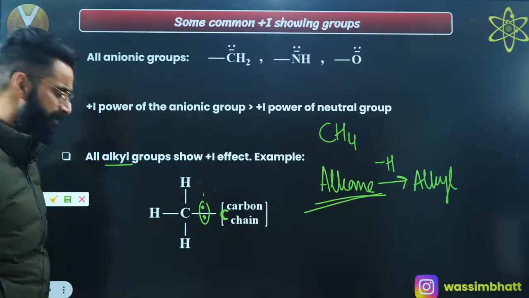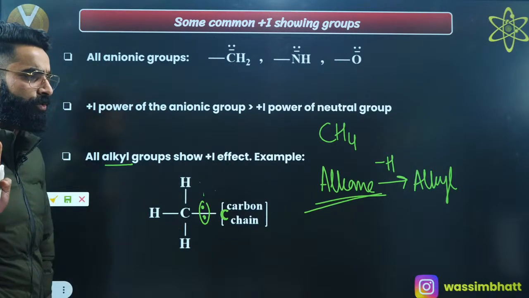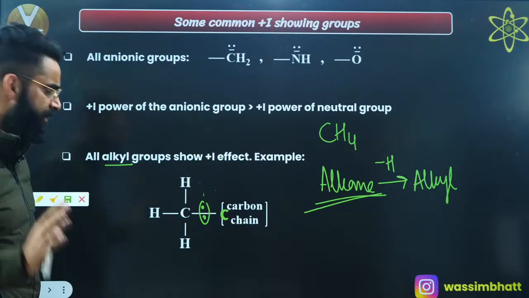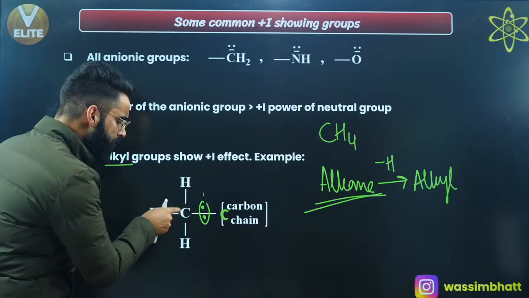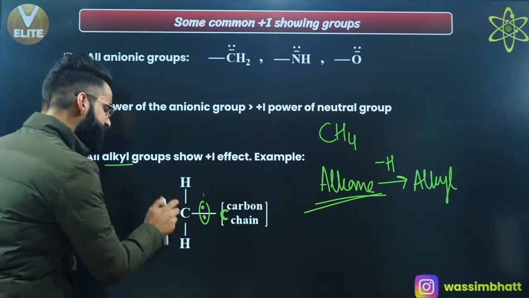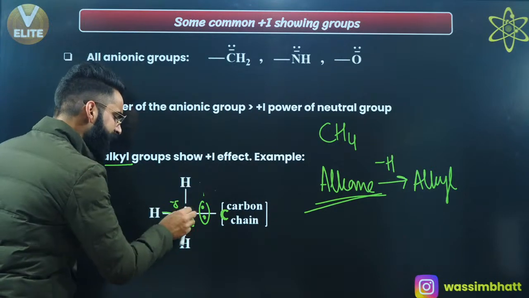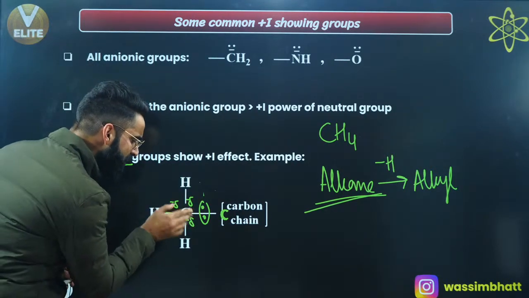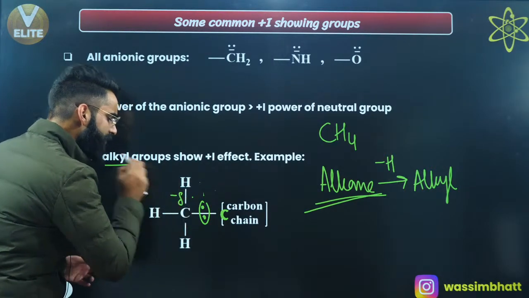But at the same time, people, if I ask you among carbon and hydrogen, which one is more electronegative? You'll say carbon is more electronegative, right? If carbon is more electronegative, that means this carbon has more tendency to attract this bonded pair of electrons towards itself, due to which this carbon is going to get delta negative charge. Again, due to this bond, the carbon is going to get delta negative charge. So what about the charge present on this carbon atom? It is going to be delta negative in short, right?